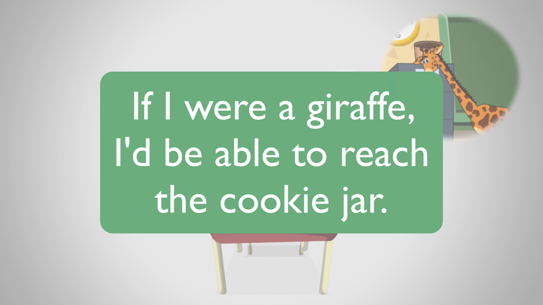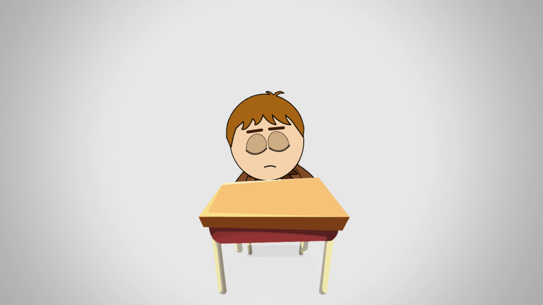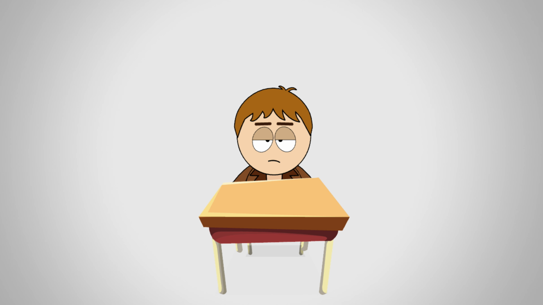In this example, the subjunctive verb were is used, and it shows that Ben is thinking about a make-believe scenario, a dream or a wish he is having. Since this sentence is wishful thinking, for let's face it, he's never going to be a giraffe, we need to use the subjunctive verb were. Here are some more examples that use the subjunctive verb were.